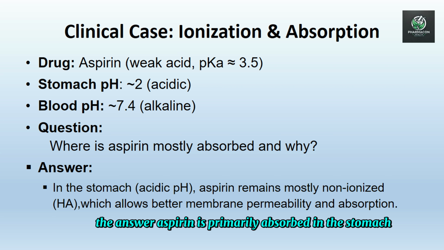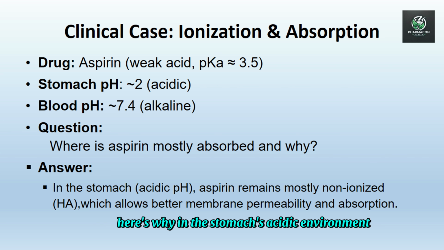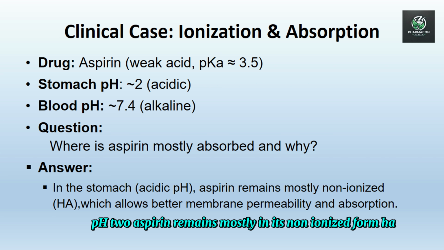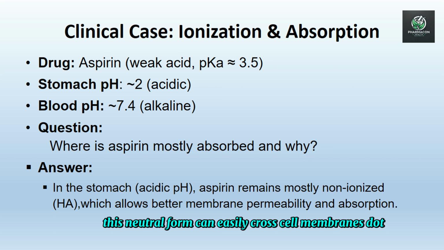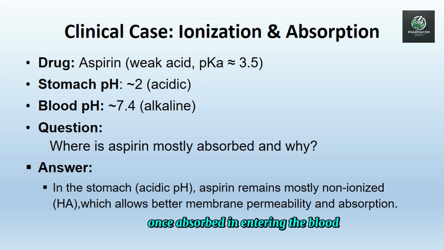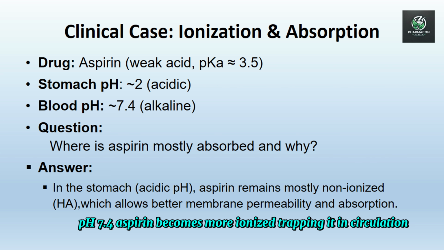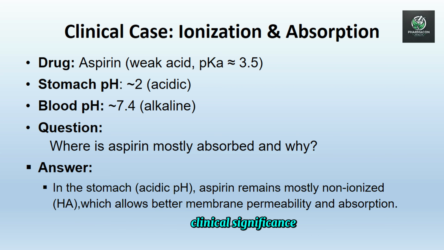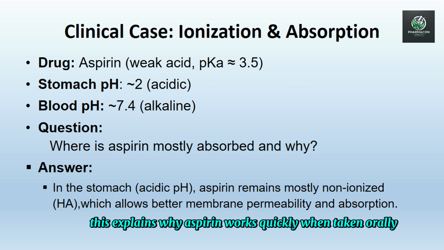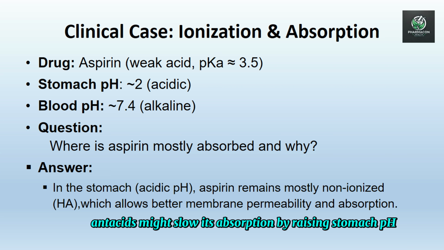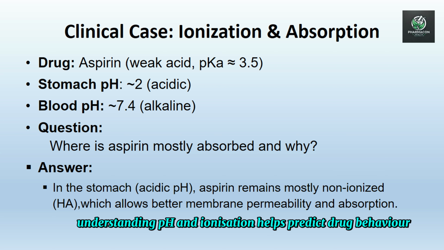Aspirin is primarily absorbed in the stomach. Here's why. In the stomach's acidic environment, pH 2, aspirin remains mostly in its non-ionized form, HA. This neutral form can easily cross cell membranes. Once absorbed and entering the blood at pH 7.4, aspirin becomes more ionized, trapping it in circulation. Clinical significance: this explains why aspirin works quickly when taken orally. Antacids might slow its absorption by raising stomach pH. Understanding pH and ionization helps predict drug behavior.